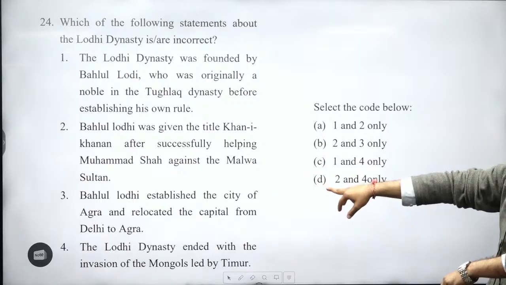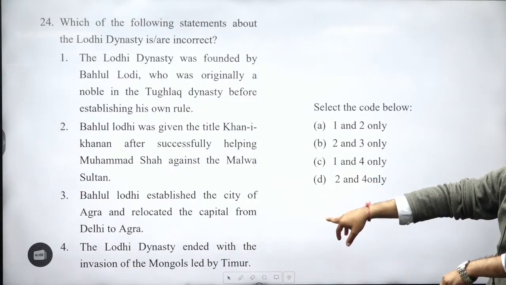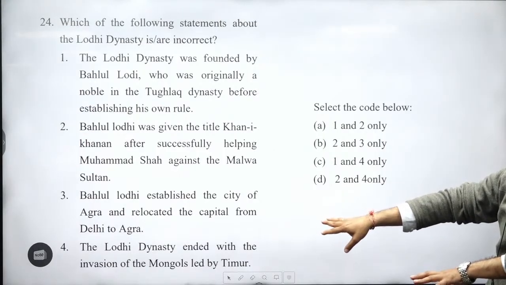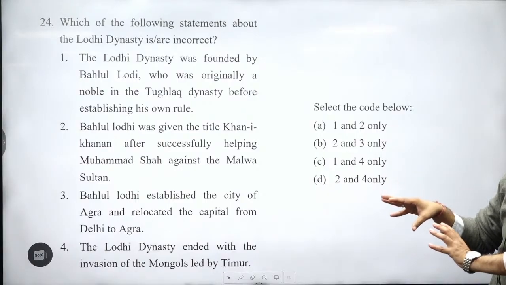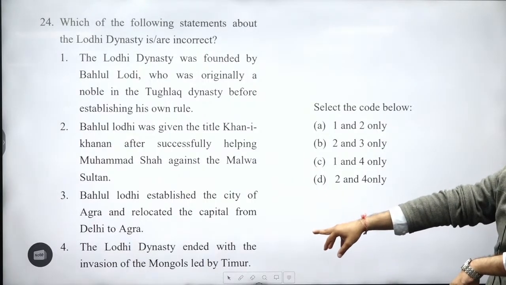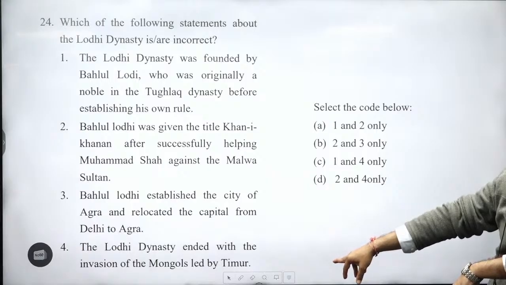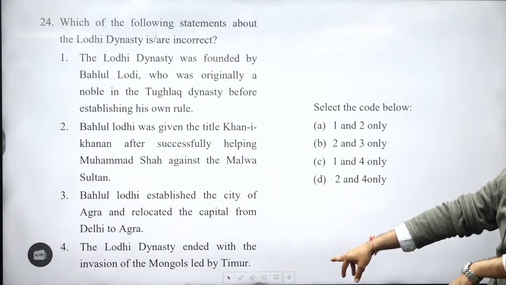Third, Behlol Lodhi established the city of Agra and relocated the capital from Delhi to Agra. This is one major work done by Sikandar Lodhi, because in Sikandar Lodhi's time frame, Agra becomes one important center. He built this Agra city. Fourth, the Lodhi dynasty ended with the invasion of Mongols led by Timur. The Lodhi dynasty ended by the invasion of Babur.